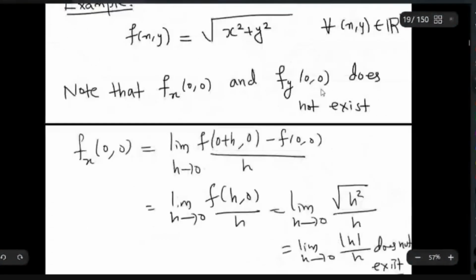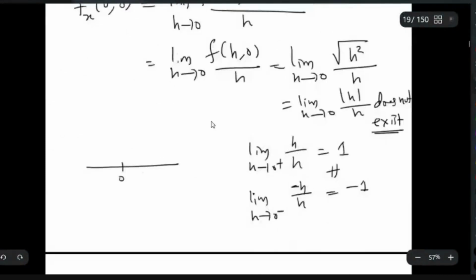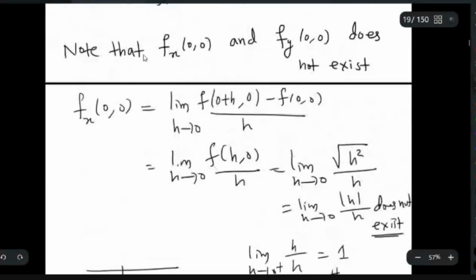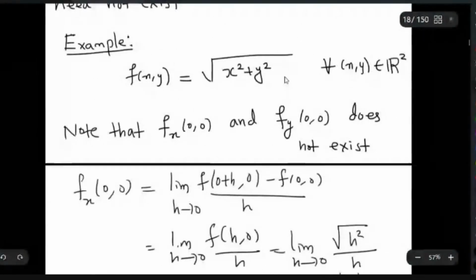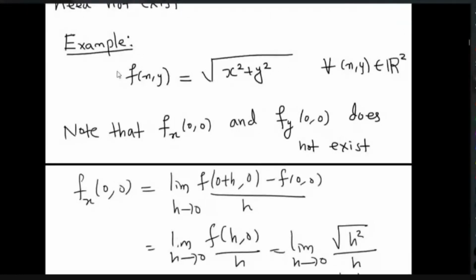Similarly, you can prove fy at (0, 0) does not exist. There is no change, only you have to write it with respect to the other variable. So both partial derivatives fx at (0, 0) and fy at (0, 0) do not exist. But you can easily observe that this function is continuous. So there are continuous functions for which the partial derivative does not exist.